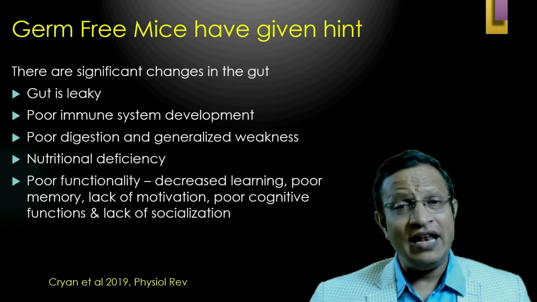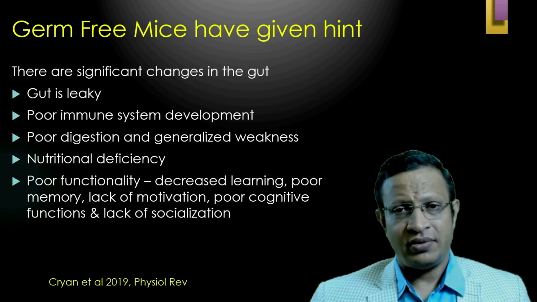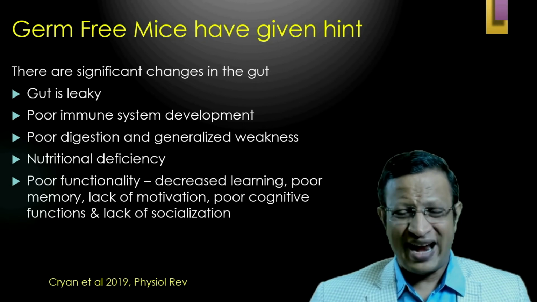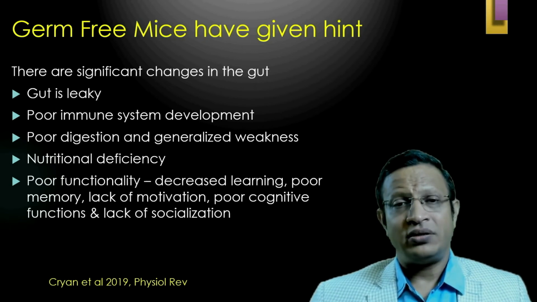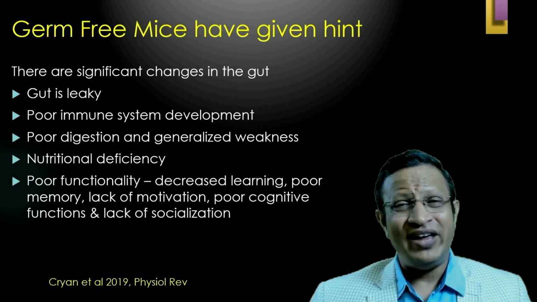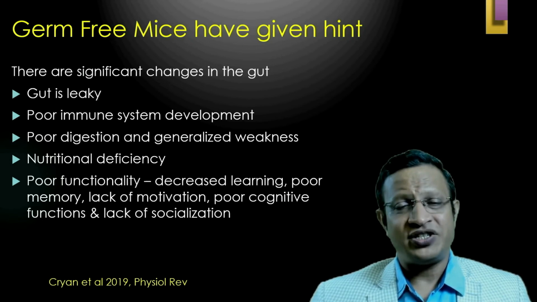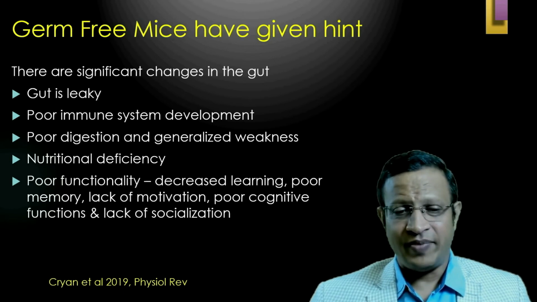That means it is highly vulnerable to infection. They do not have a good immune system. Their immune system is very poor and very weak. They are not able to digest. They are generally weak. Nutritional deficiency is characteristically seen, and also poor functionality is seen in these mice.